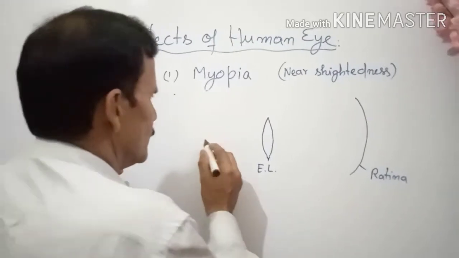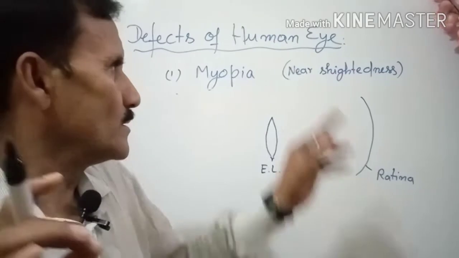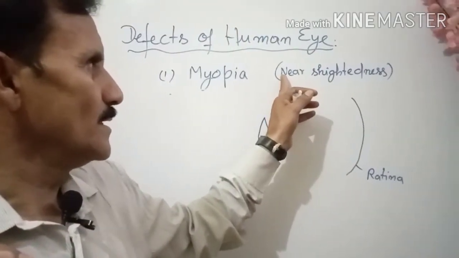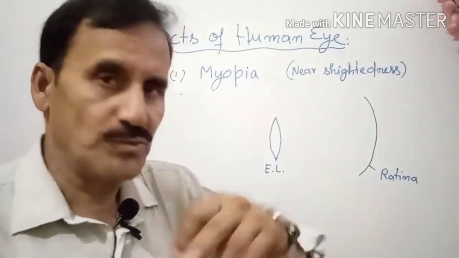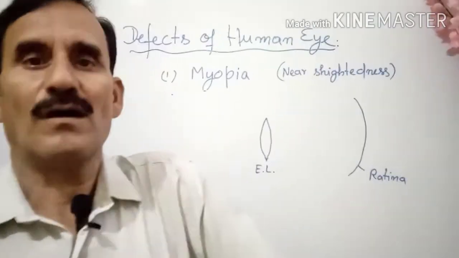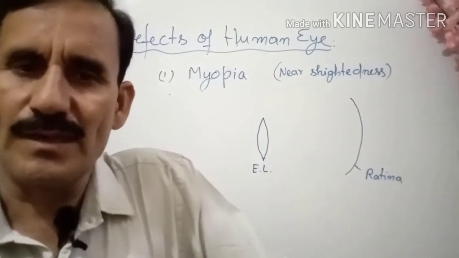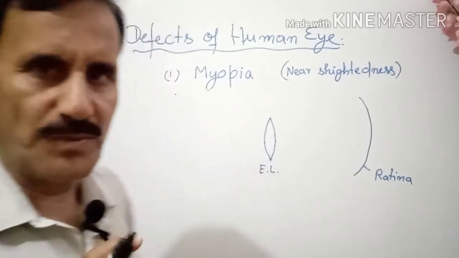So what is the disease first? Here it is written near, so you are going to define just the opposite of that. When you are not able to see farther objects clearly, then that type of disease is called myopia.